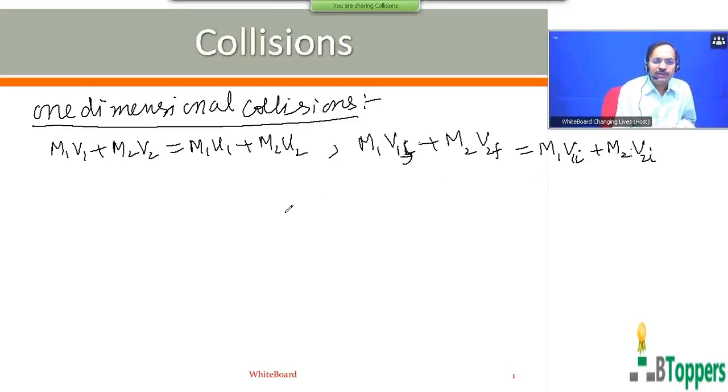Nothing wrong. Here u1 or v1i means the initial velocity of m1 just before collision. u2 or v2i is the initial velocity of m2 just before collision. v1 or v1f represents the final velocity of m1 just after collision. v2 or v2f represents the final velocity of m2 just after collision.